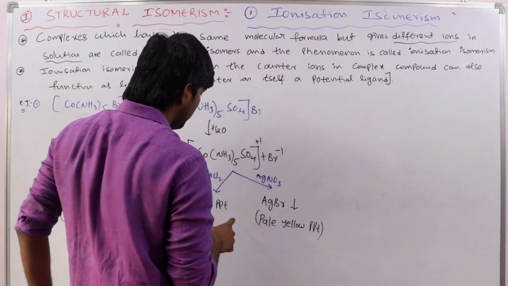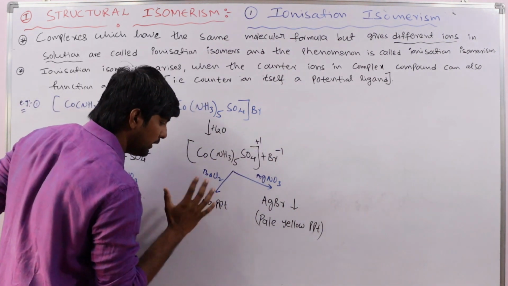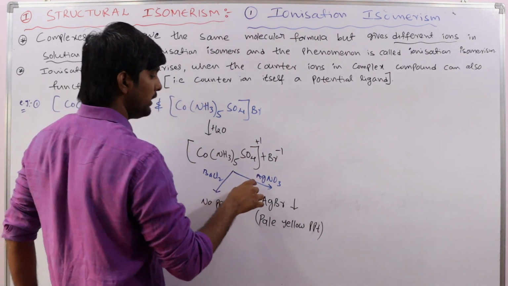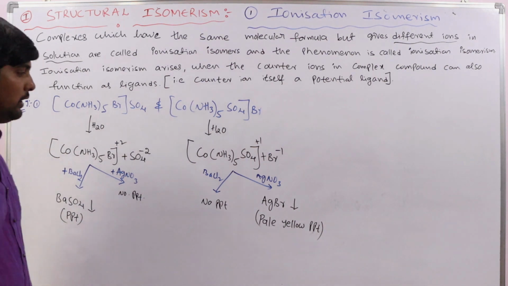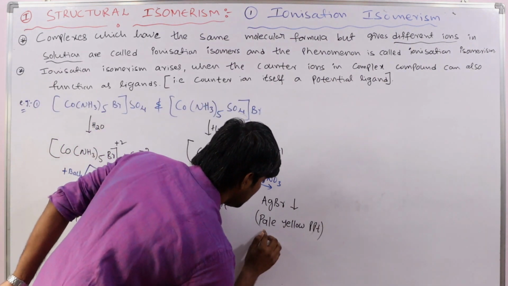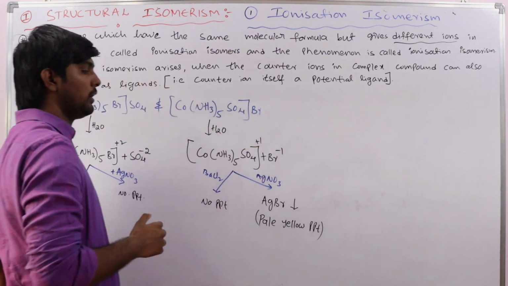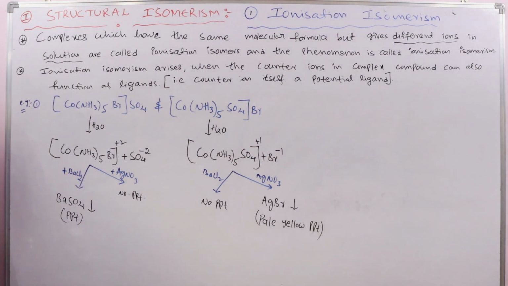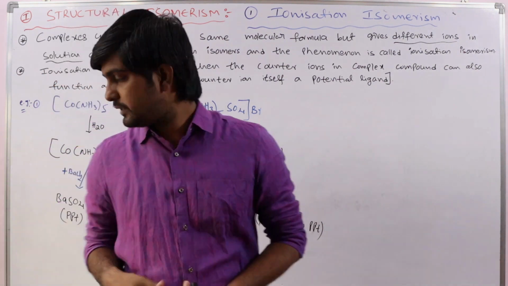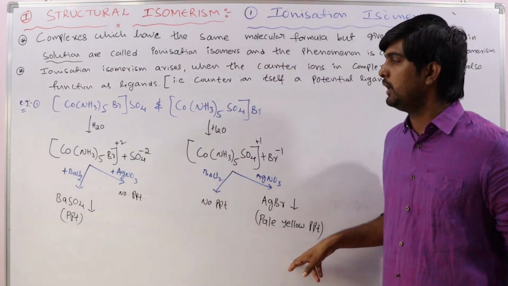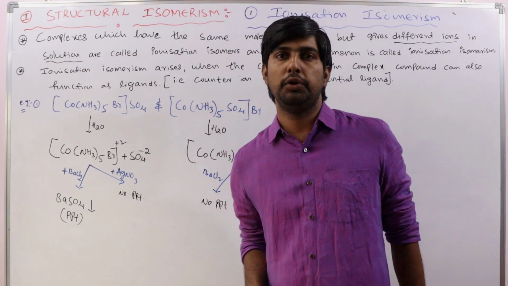Here in this complex, when barium chloride is added, there is no precipitate, and when AgNO3 is added, AgBr is precipitated. This is confirmed by the formation of a pale yellow colored precipitate. In this way we can easily identify. These are the confirmation tests that different ions are produced.